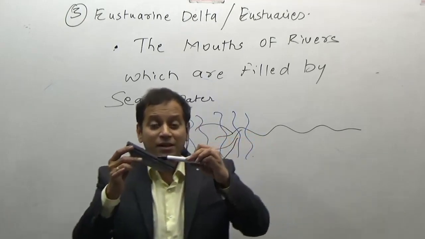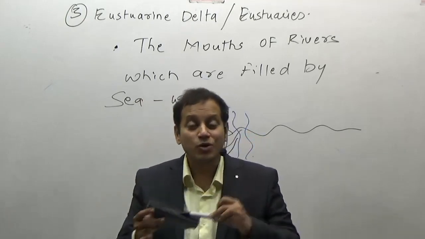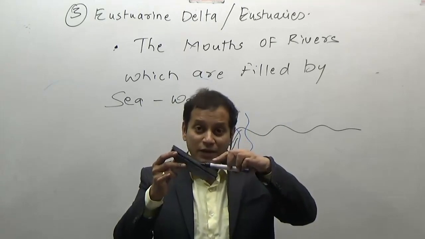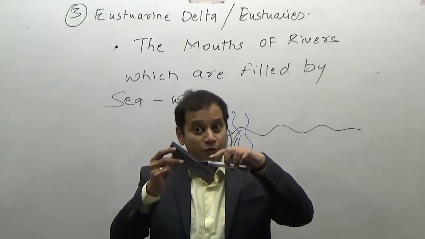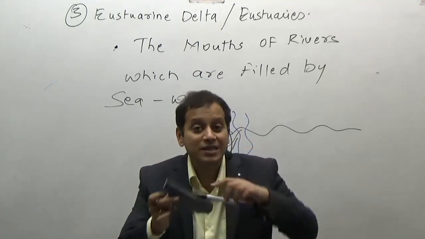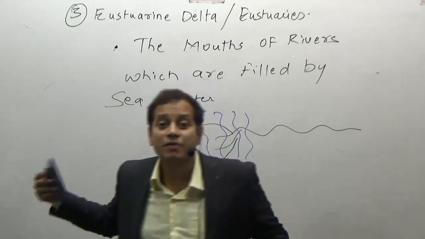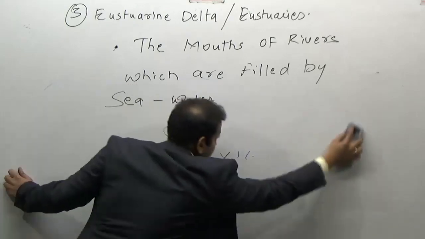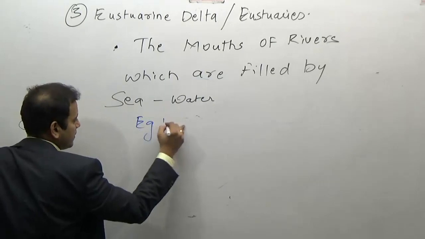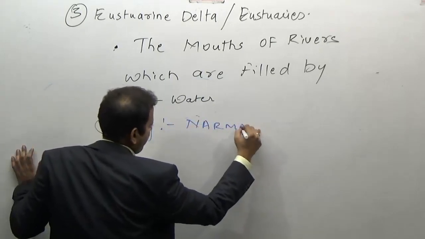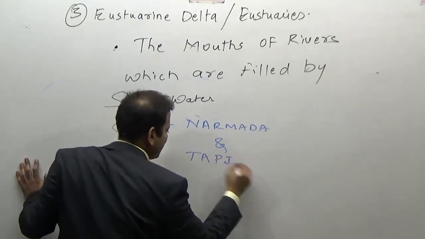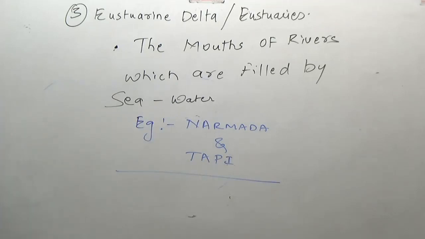As a result, the mouths of the river Narmada and the river Tapi got filled with the sea and resulted in the formation of estuary. And the part of the western coast which went inside the sea, if you look at it from the western side, looks like a mountain, which is just an edge of a plateau. That is why we call it the Ghats. So an example of an estuarine delta is Narmada and Tapi.